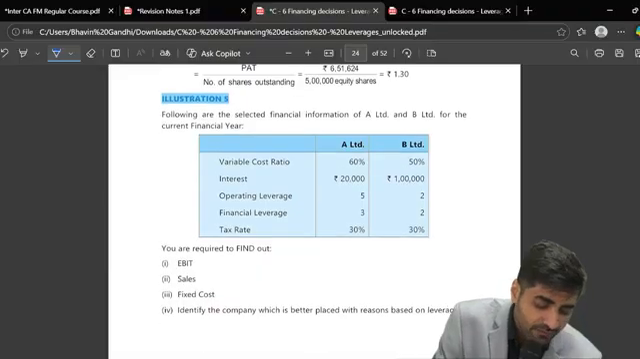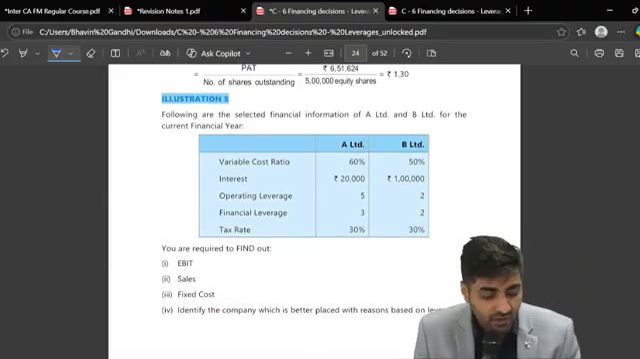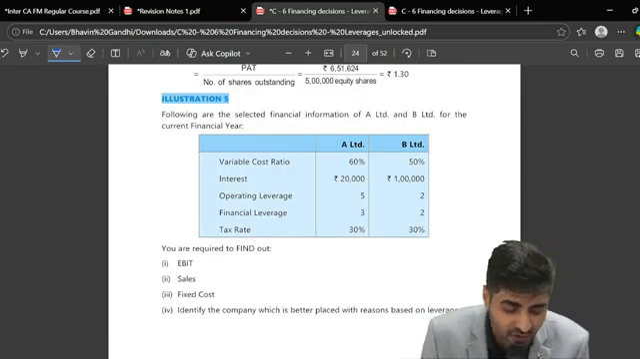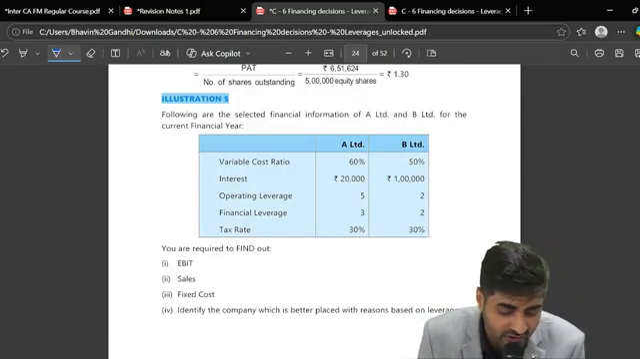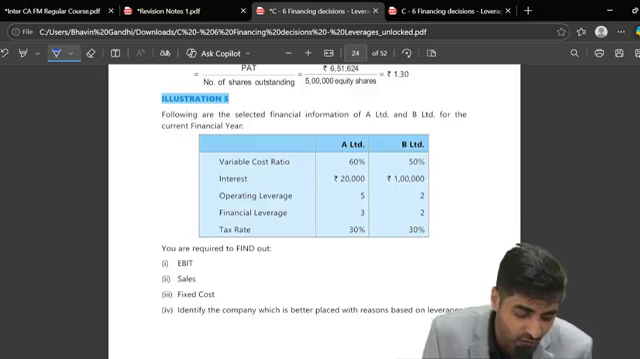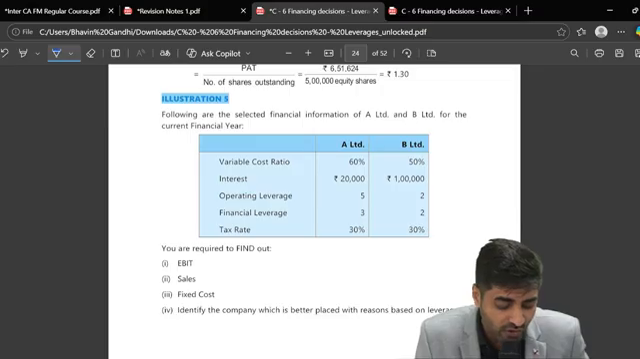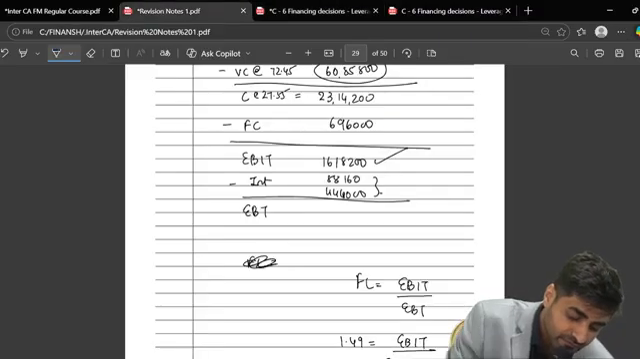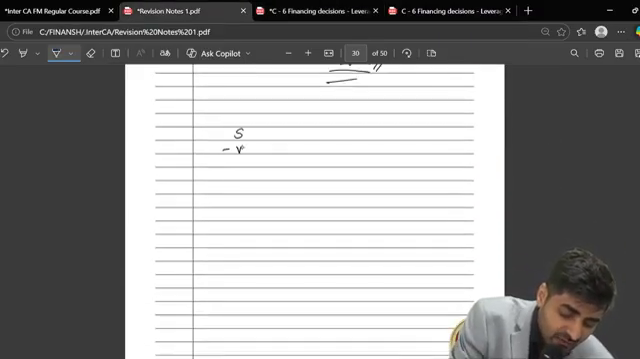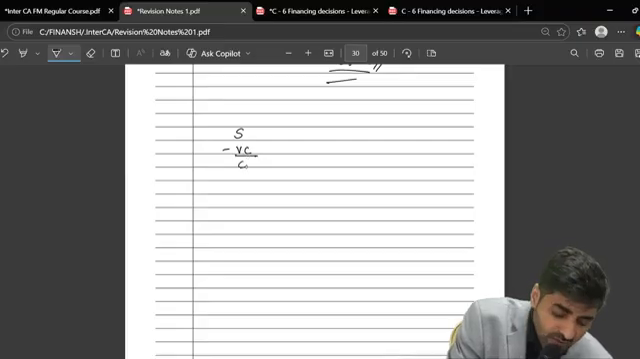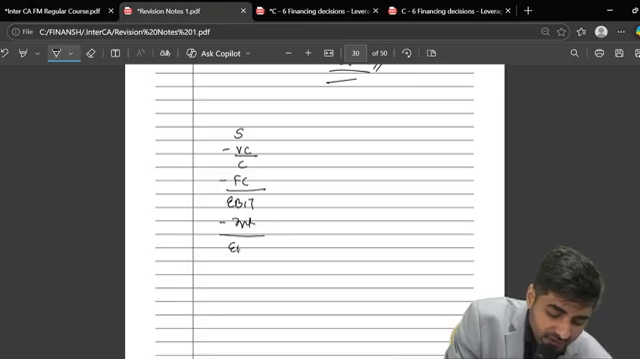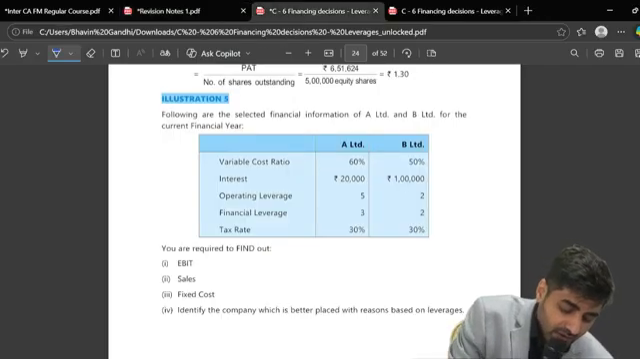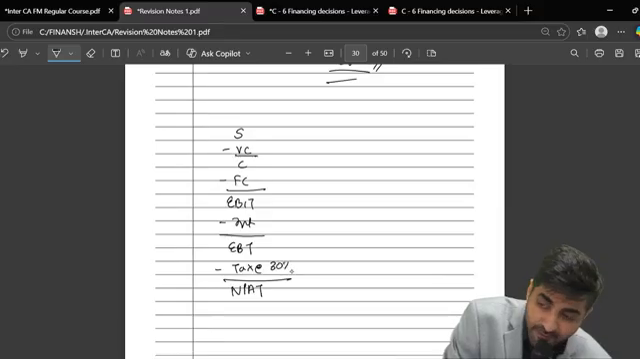Okay. Now, come to illustration 5. Following are the selected financial information given for A and B for the current financial year. We have variable cost, we have interest, we have OL, we have FL, we have tax rate. You are required to find out EBIT, etc. Now, how should you approach this particular question? See guys, sales less variable cost, what will you get? Contribution less fixed cost, what will you get? EBIT less interest, what will you get? EBT. What's the tax rate given to you in the question? 30%. So can I say I'll be getting my NPAT?